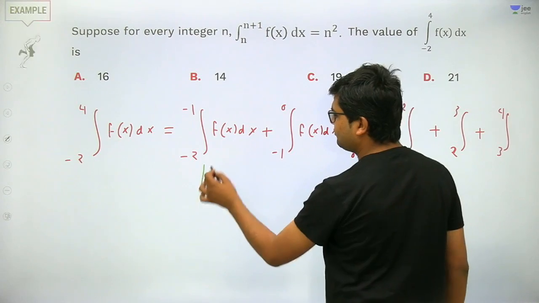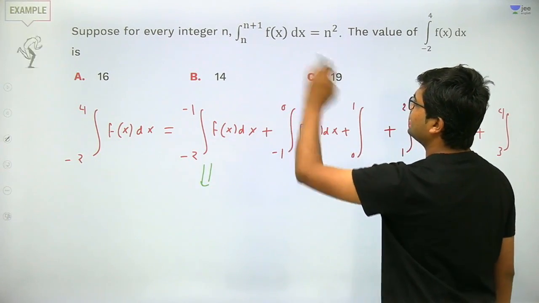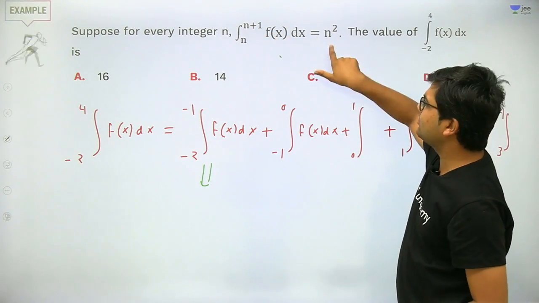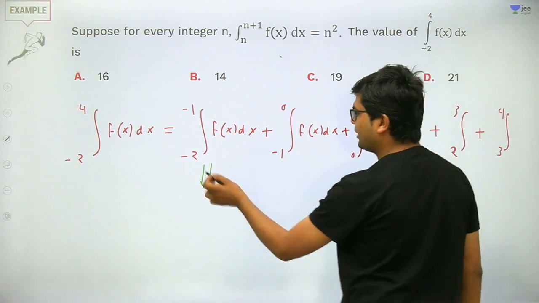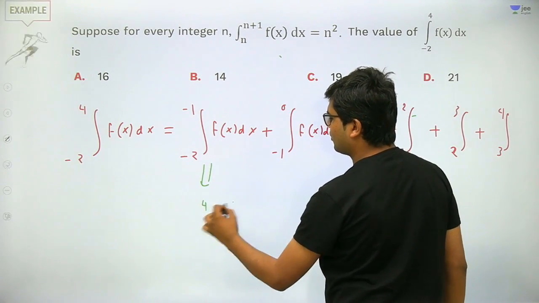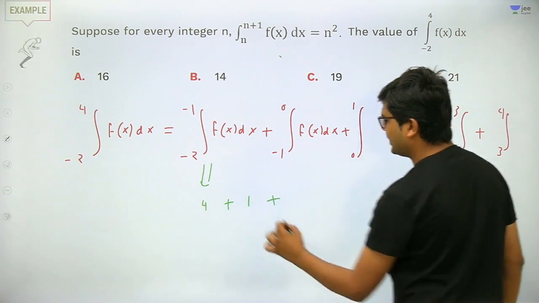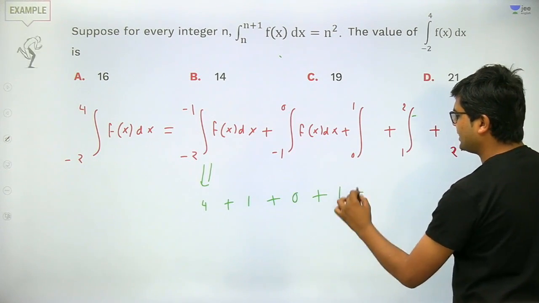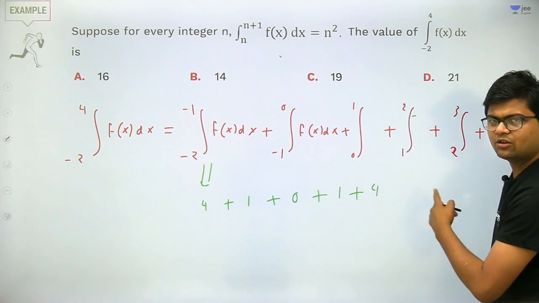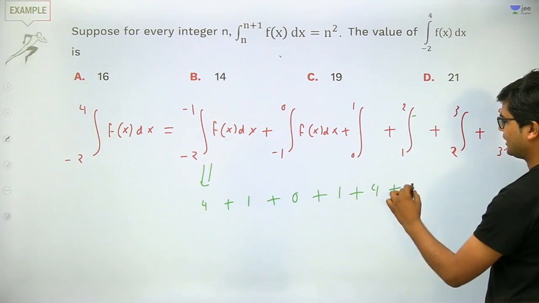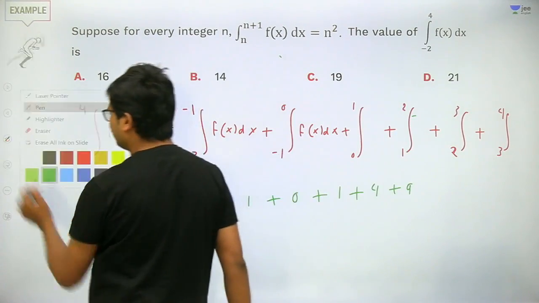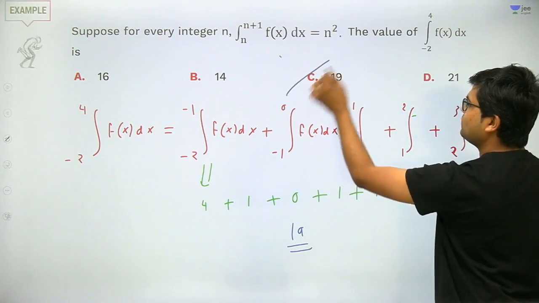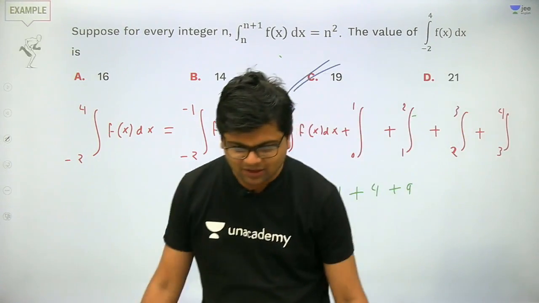Now each integral has the value n square, where n is the lower limit. So the value of this integral will be (-2) square, 4, plus (-1) square, 1, plus 0 square, 0, plus 1 square, 1, plus 2 square, 4, plus 3 square, 9. Now this summation can be easily solved: 4 plus 1 is 5, plus 5 is 10, and 19. So the answer will be C. The answer will be 19. Got my point?